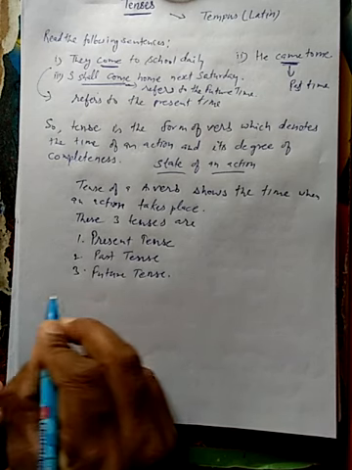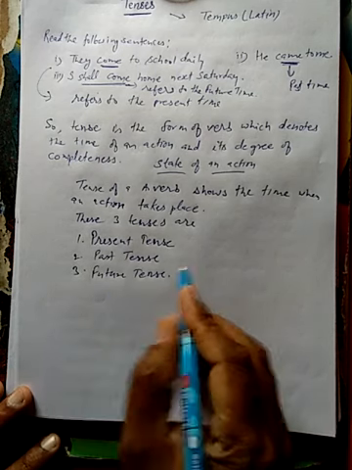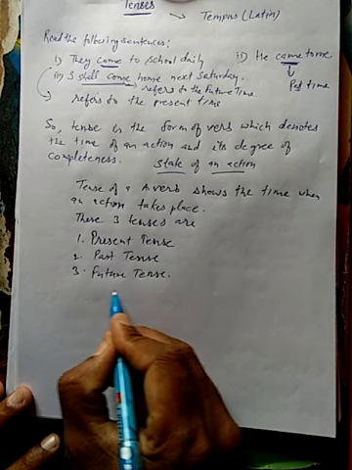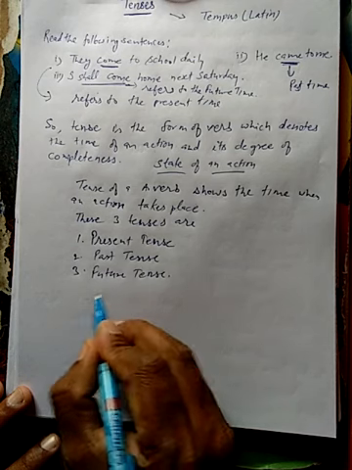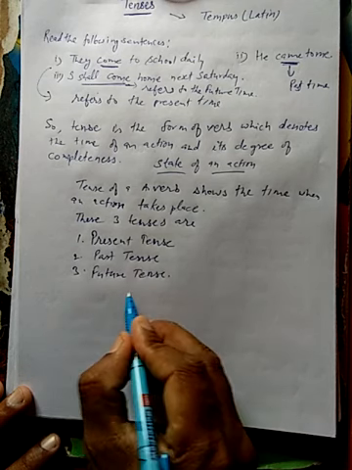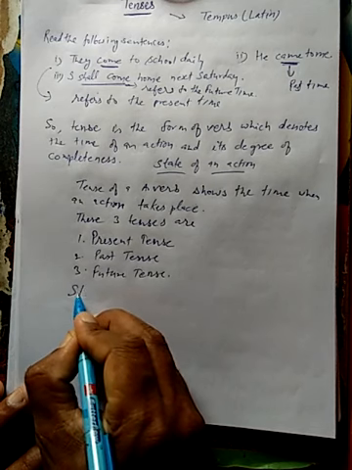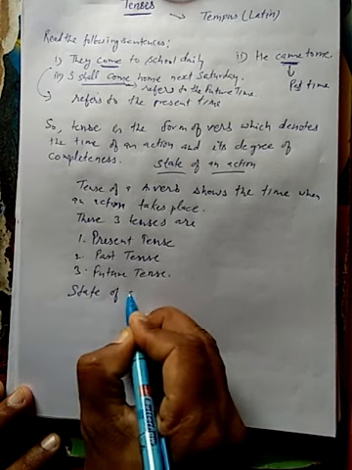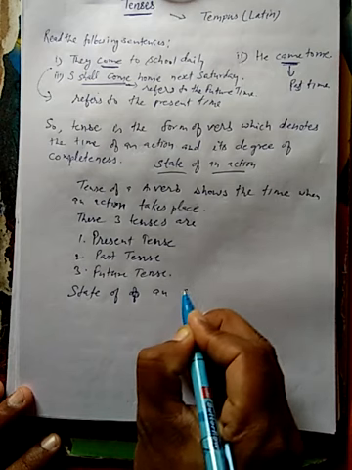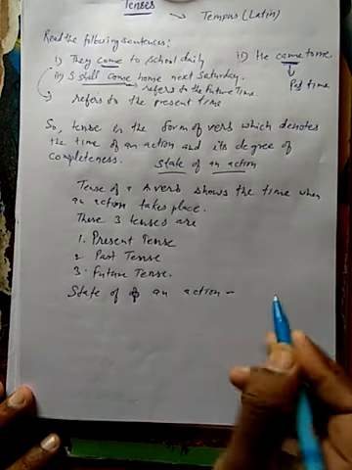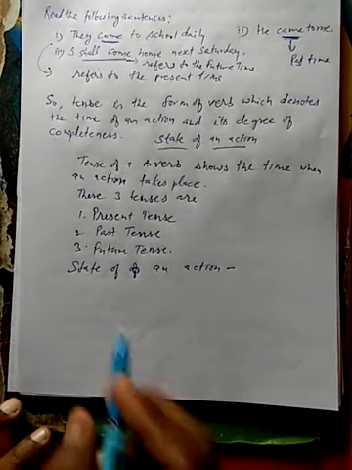If we talk about the state of an action, the tense table would have some more added. If we talk about the state of an action, how many kinds of tenses will there be?